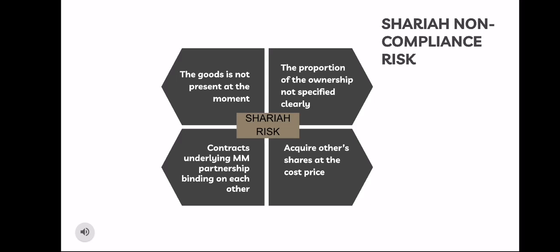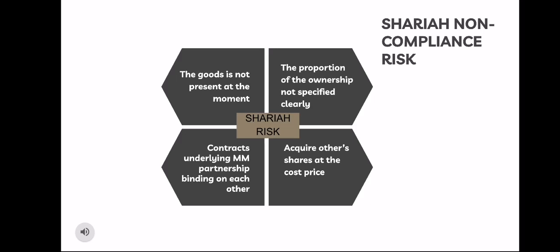First is Sharia non-compliance risk, which is the risk that arises from the Islamic financial institution's failure to comply with the Sharia rules and principles as determined by the Sharia boards of the Islamic financial institutions or the relevant body that allows the IFI to operate in its jurisdiction. First, Sharia risks arise when the goods or property are not present at the moment or are pledged, which is not allowed to be entered into the agreement of Musyarakah mutanaqisah.